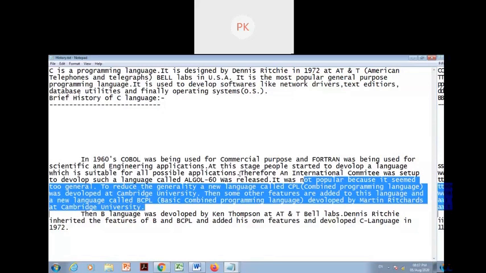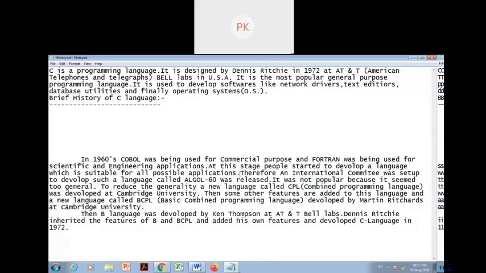After that, they developed the B language. B language was developed by Ken Thompson, who is from AT&T Bell Labs. Dennis Ritchie inherited the features of B and BCPL. He took features from B and BCPL. That's why, as the second letter of BCPL is C, and in the alphabet C comes after B, he named it C language in 1972.